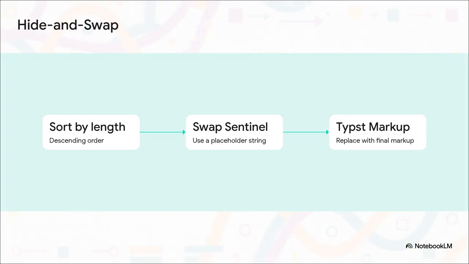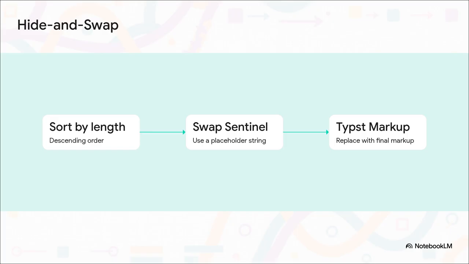Let's break down this hide-and-swap solution into a really clean, logical three-step procedure. Step 1, we sort keywords by length, descending. Step 2, we replace the keyword with a unique sentinel. And finally, Step 3, we replace that sentinel with our actual Typst markup.